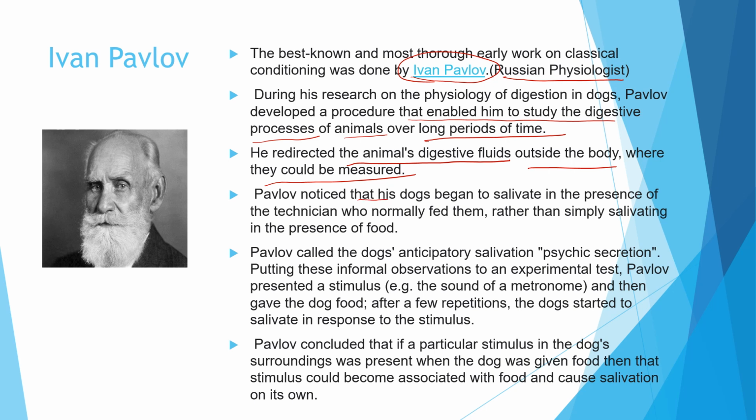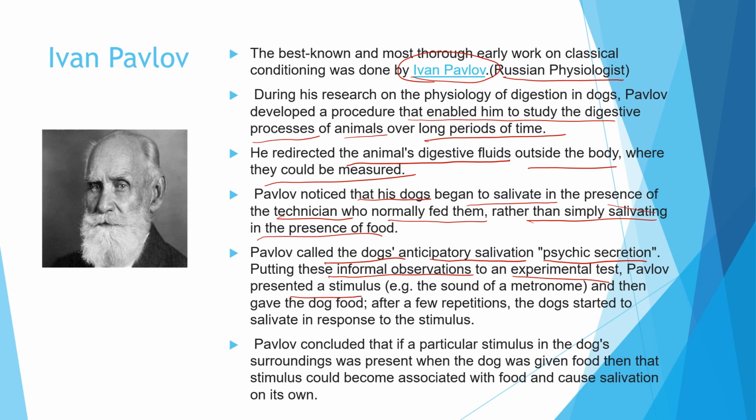So Pavlov noticed that his dogs began to salivate in the presence of a technician who normally fed them. So it was not the food, it was the technician who used to feed them, rather than simply salivating in presence of food. Now Pavlov called this anticipatory salivation. It is a psychic secretion. He told that this is a psychic secretion.